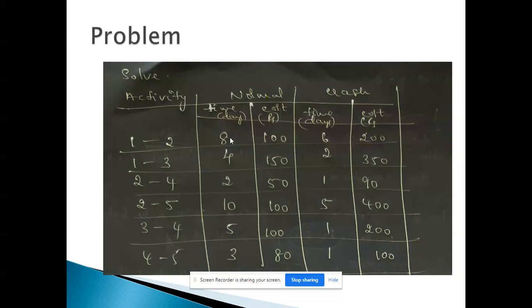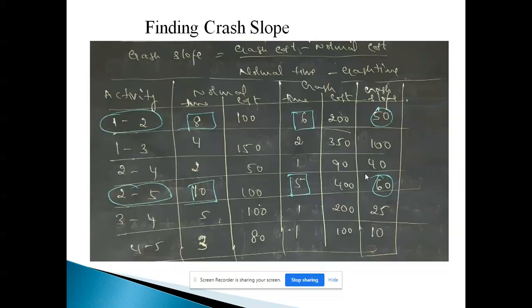So here is one problem in which we have been given the activity, the normal duration, the normal cost of each activity, the crash time of each activity, as well as the crash cost of each activity. Now, first we need to find out the crash slope for each activity. So what is a crash slope?